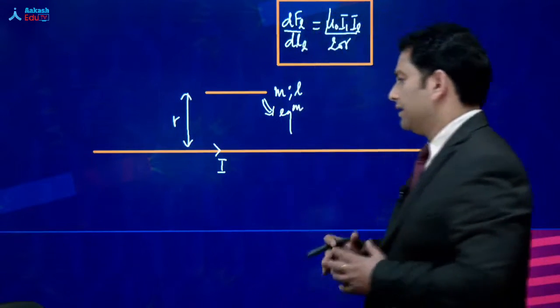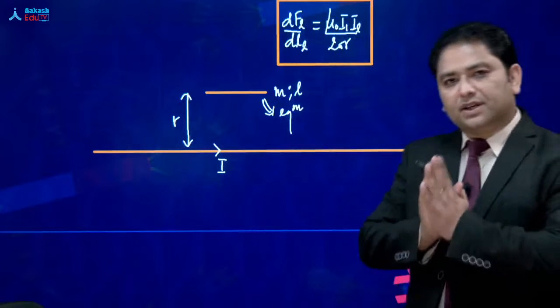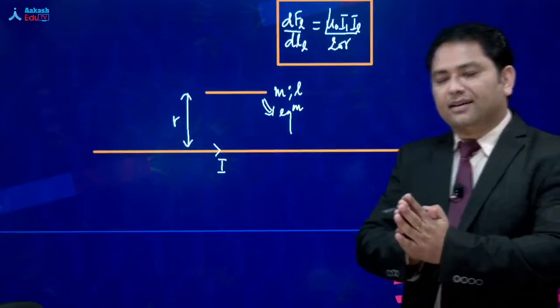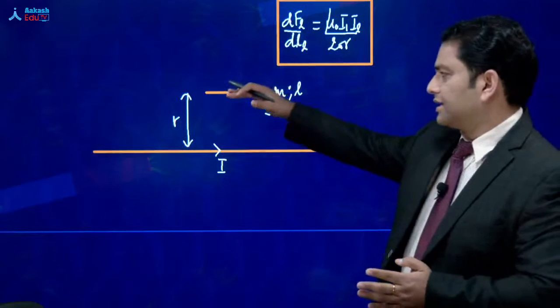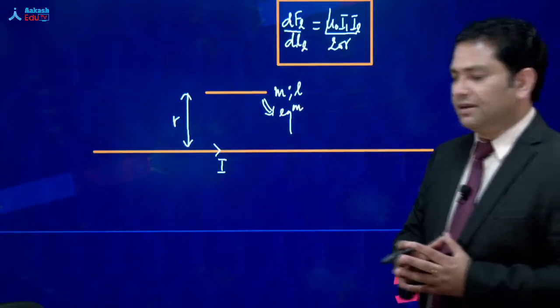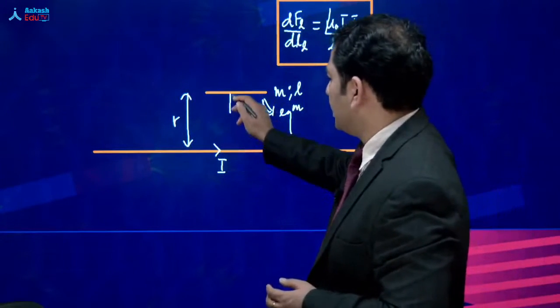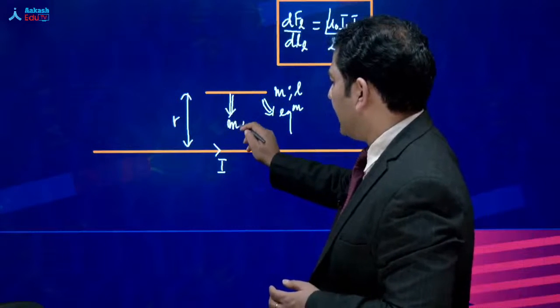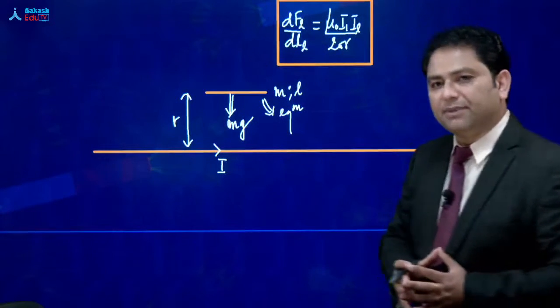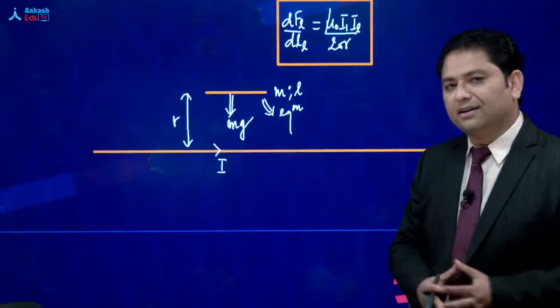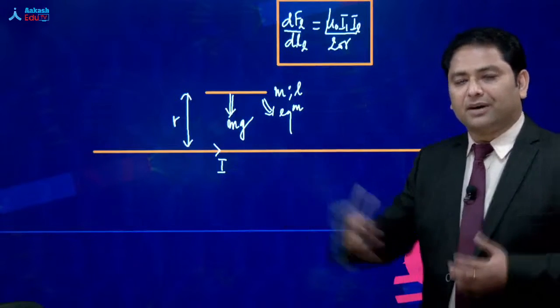Okay, let's try to see. First of all, we understand कि okay, this is in equilibrium. इसका मतलब its mg has to be balanced by some force. तभी जाके this small segment is going to be in equilibrium.